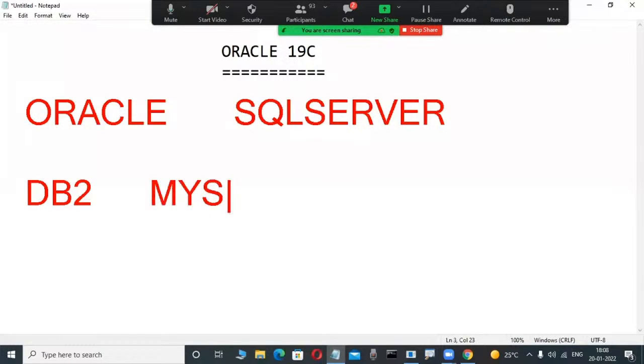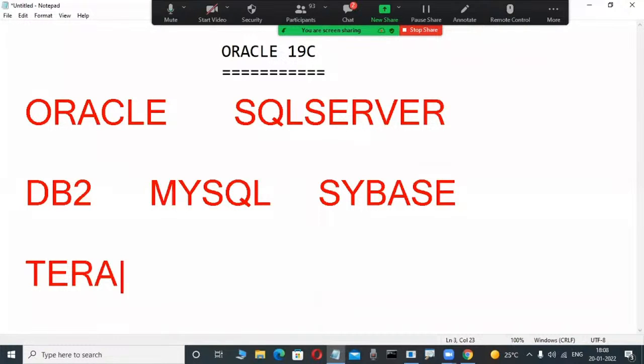MySQL is a database product that is open source, but nowadays Oracle Corporation has purchased it. Again, Sybase is a database product from Ingres Corporation. Again, Teradata, maybe so many fellows have an idea, data warehousing application programmers.